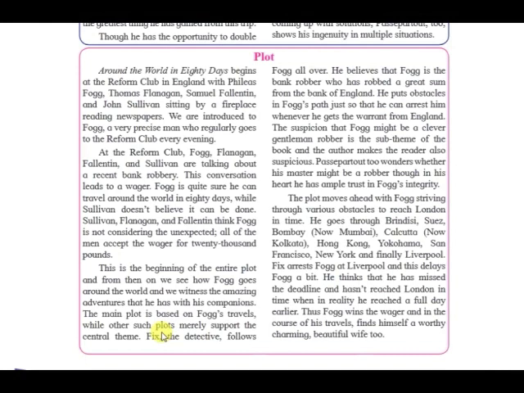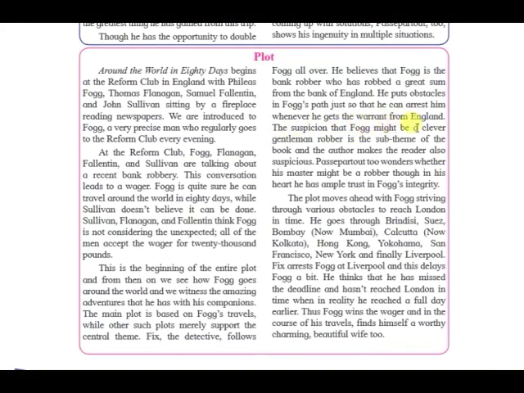So Fix believes that somewhere Fogg is trying to run away from England because he has a great sum of amount now. He does not have anything to do with the bet. He just wants to escape England because once he's off the shores of England, nobody can catch him. So he just makes some dirty plans. He's the antagonist. He creates troubles to just get hold of Fogg.